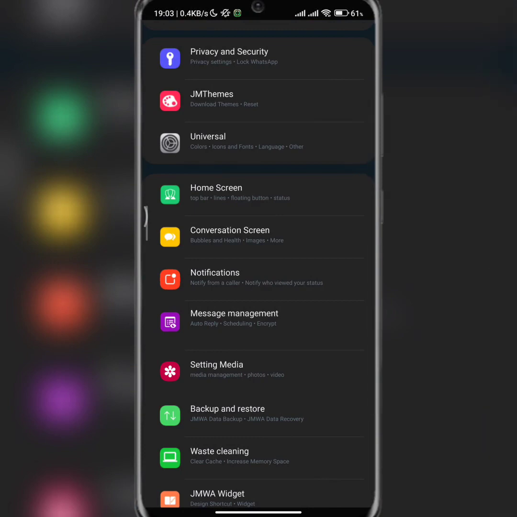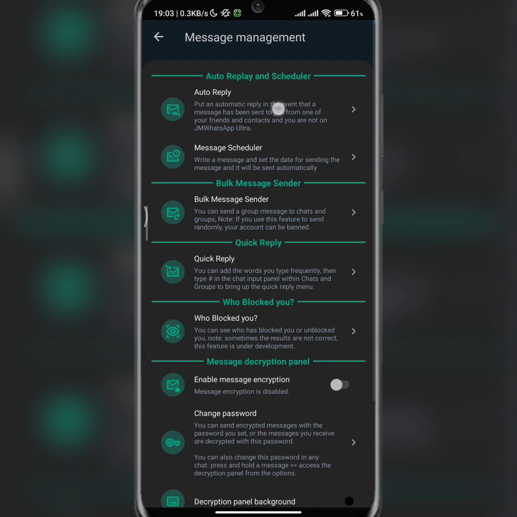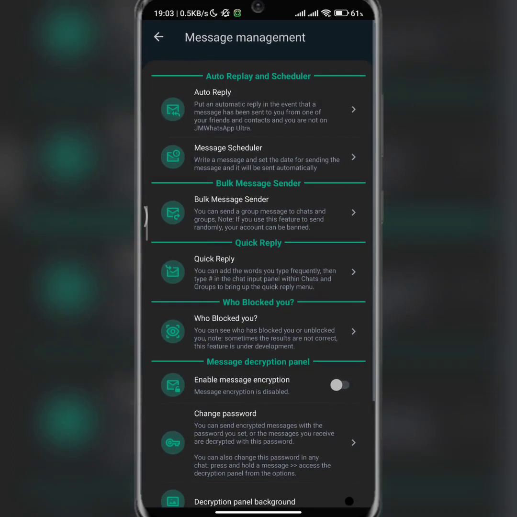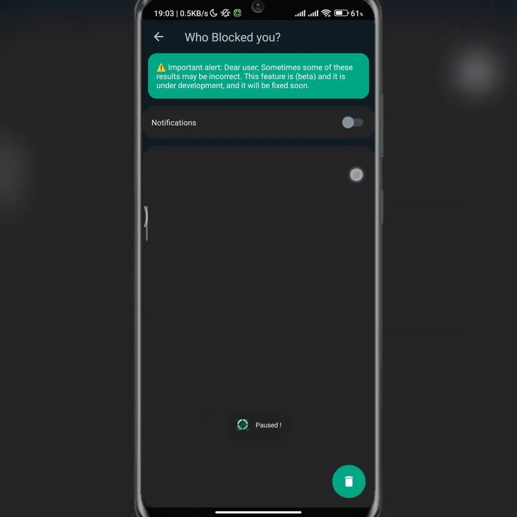So let's go to the message management. Here you can have access to the auto reply, the bulk message, the message scheduler, and the quick reply. If you want to know whoever blocked you, all you need to do is just activate this button.